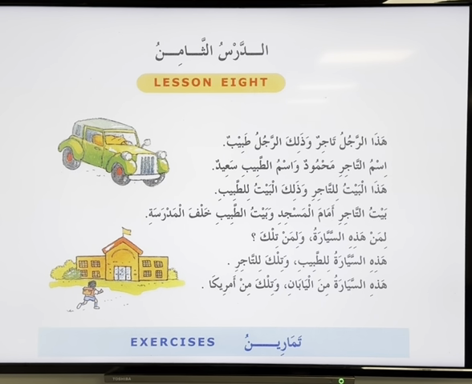Ismu. How do we know it is ismu? What's my physical sign? Marfu. Good. So ismu is marfu, and that's the reason it is mubtada. And it is also mudaf. Ismu is mudaf, and at-tajiri is mudaf ilayhi.